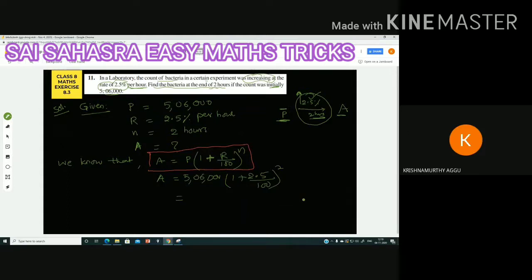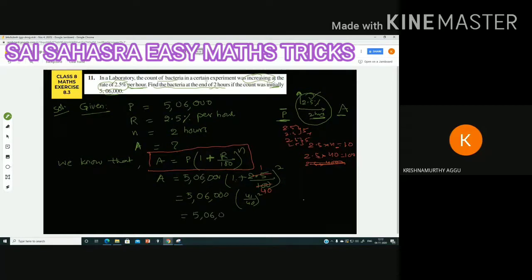Let us do the calculation. 5 lakh 6,000 into 2.5. 2.5 four times means 2.5, 2.5, 2.5, 2.5, totally 10. 2.5 forty times is 100. So 2.5 one time, 2.5 forty times is 100. So 1 by 40, that is 40 plus 1, 41 by 40 whole square. After that we can do the calculation.